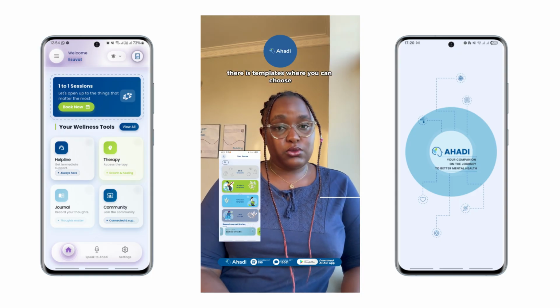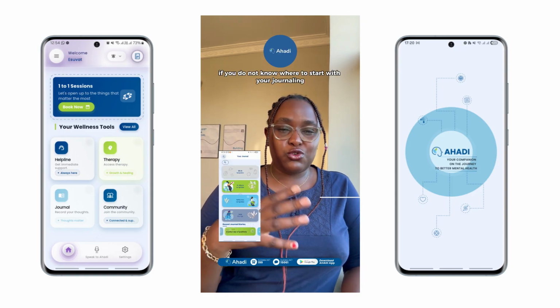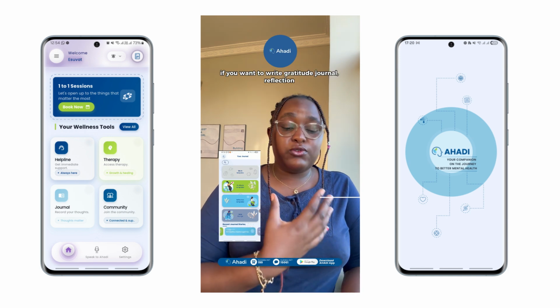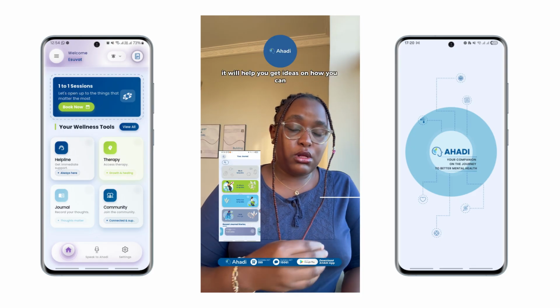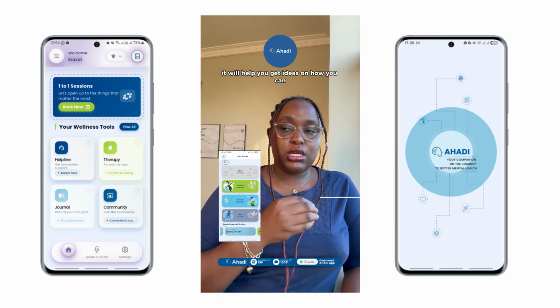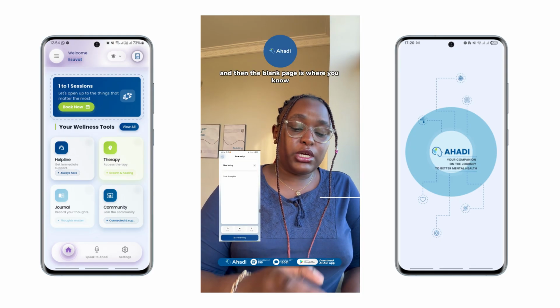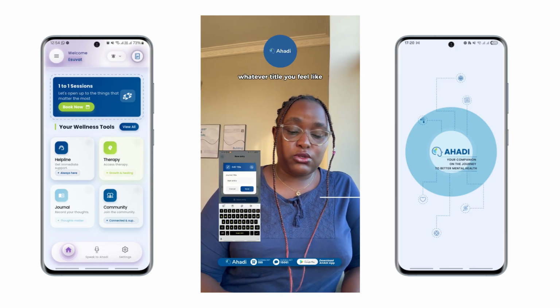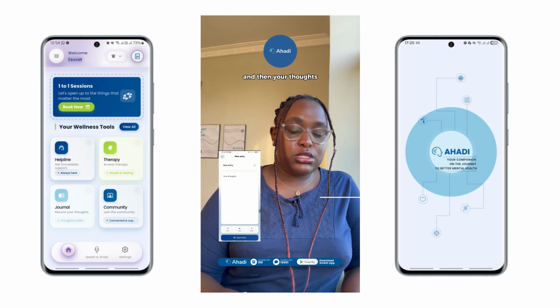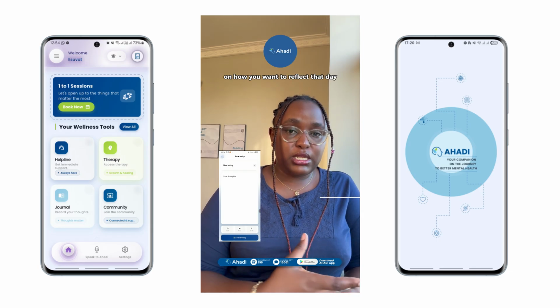And then there is a section for journaling. There are templates where you can choose if you do not know where to start with the journaling. You want to write a gratitude journal, reflection, daily journaling. So it will help you get ideas on how you can write your journal. And then the blank page is where you know what you want to write. So you will write the title of the journal, whatever title you feel like, and then your thoughts on how you want to reflect on that day.